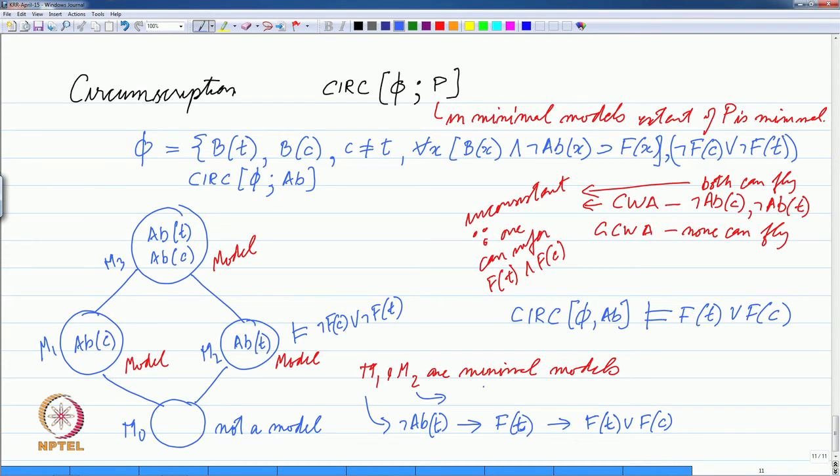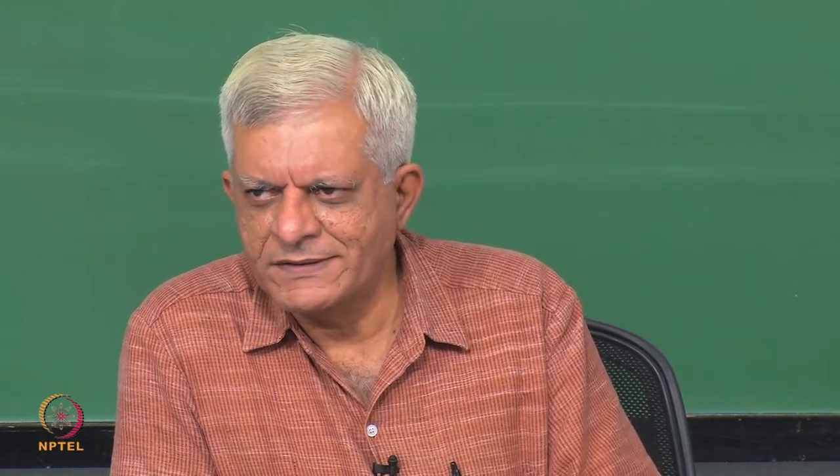In M 2 likewise, we know that Chili is not abnormal. From this we can infer flies Chili, and from this we can infer flies Vt or flies Chili. So, in both the minimal models we can show that one of the two birds flies, which is less cautious than the generalized closed world assumption. In the generalized closed world assumption, we could not infer anything about the two birds. In circumscription, we can say that we know that one of them can fly.